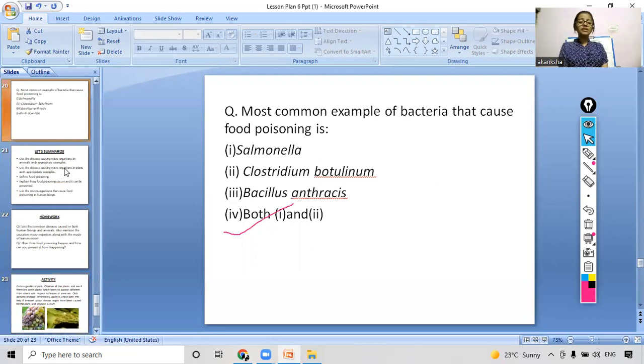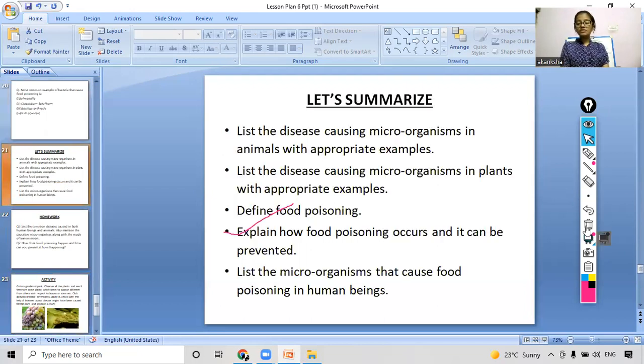Now coming to the recapitulation part. What all things we studied today: first, you have to list the disease-causing microorganisms in animals with appropriate examples. Then we studied various microorganisms that cause diseases in animals, right? And then we studied various microorganisms that cause diseases in plants. And then we studied the concept of food poisoning, how it causes harm to the human body and how it is caused. So this was all the things that we did today.